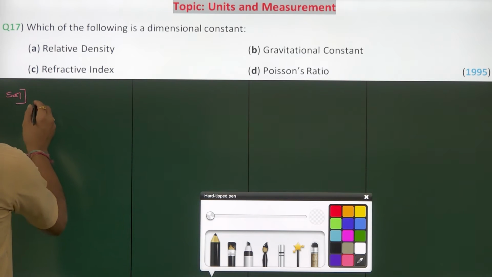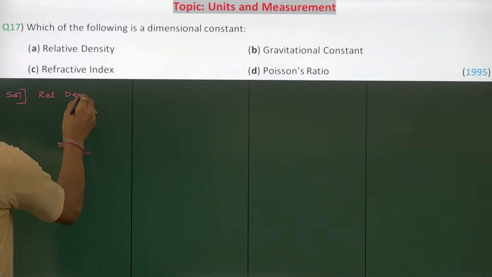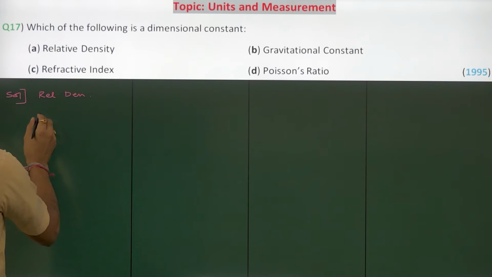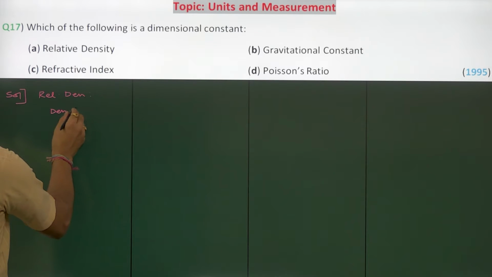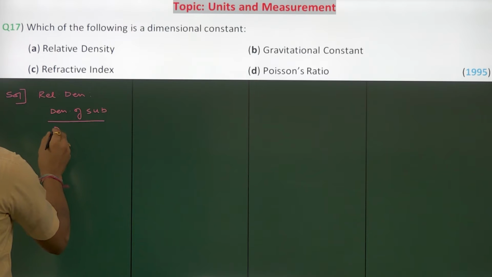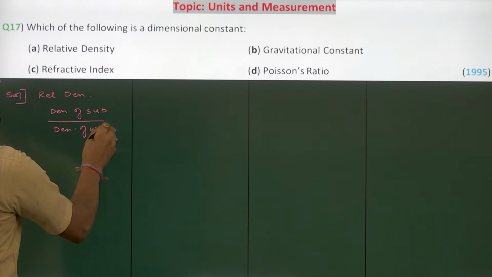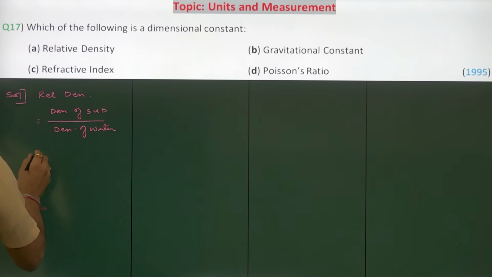First one, relative density. What is its definition? It is the density of a substance divided by the density of water, usually taken at 4 degrees.